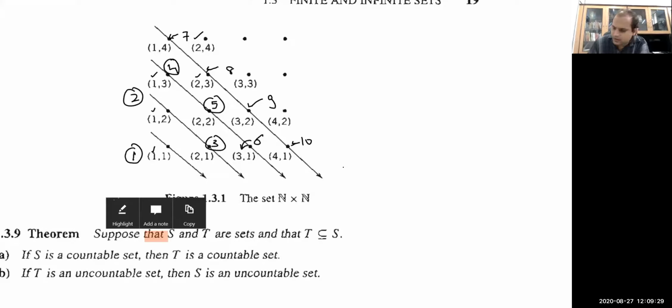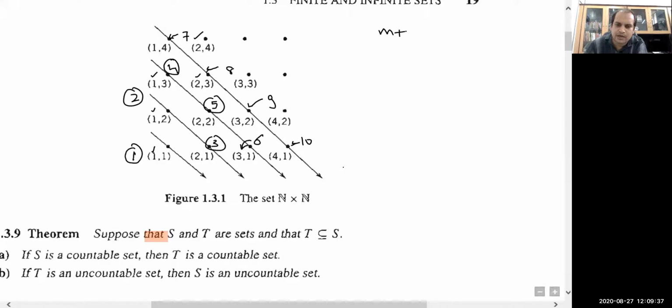Okay. So they are trying to list. Look, what is claimed in the book is that they are summing the elements in this order: m plus n, all elements whose sum is the same, and with increasing m. Suppose I denote the first coordinate as m and the second coordinate as n.